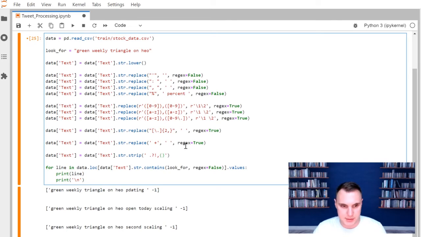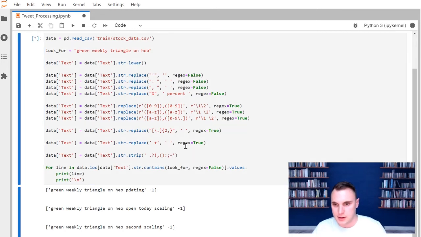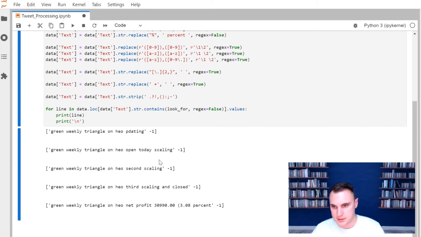So maybe parentheses, maybe it's followed by a colon, semicolon. There's a whole bunch of other stuff, maybe a hyphen. I'm just going to stop there. But if I run this, now you can see we no longer have the space. And if I had, like in this case right here, I had a end parenthesis, it is no longer there as well.